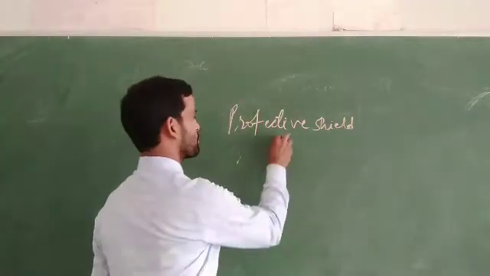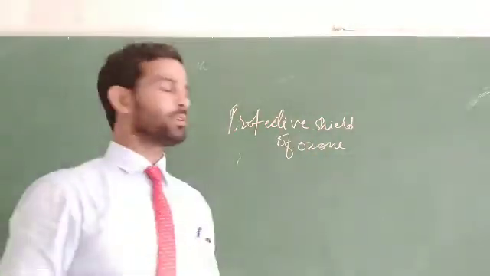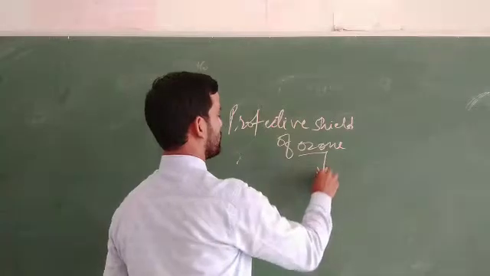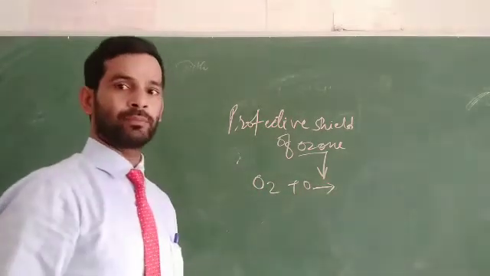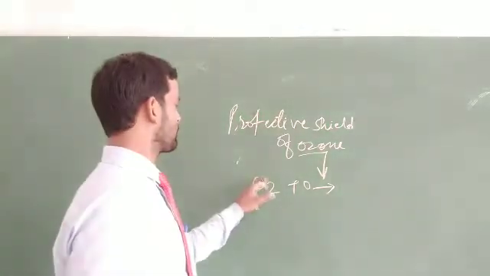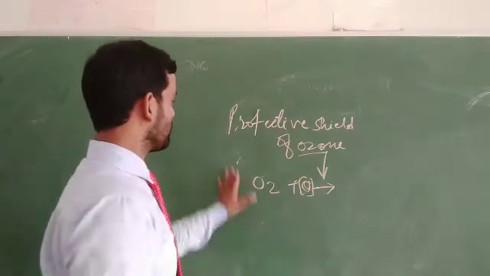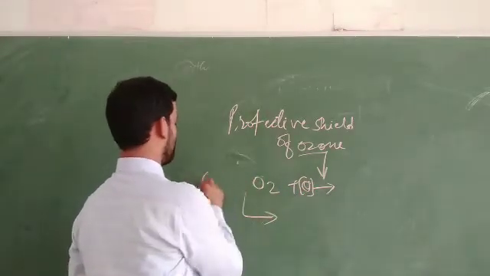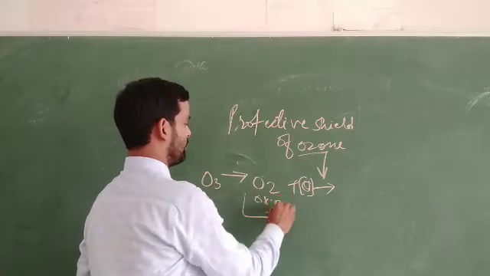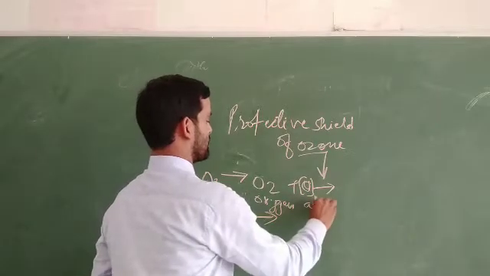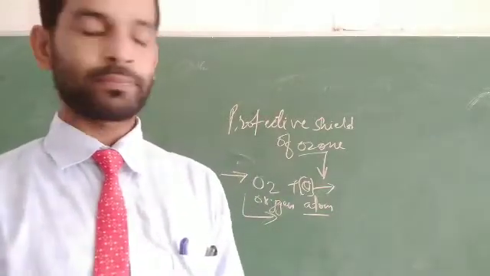When ozone breaks down, it forms oxygen molecule and a single oxygen atom. This breakdown of the ozone layer into oxygen and an oxygen atom is another form of chemical reaction.